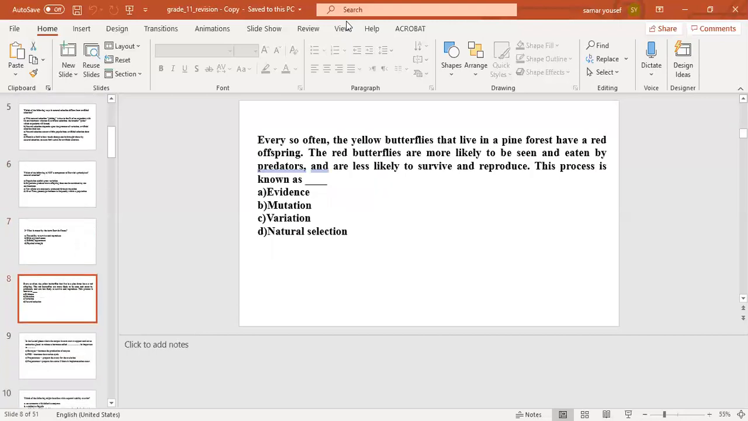The next question. Every so often, the yellow butterflies that live in pine forests have a red offspring. The red butterflies are more likely to be seen and eaten by predators and are less likely to survive and reproduce. This process is known as number A, evidence, number B, mutation, number C, variation, number D, natural selection. The correct answer will be number D, natural selection.